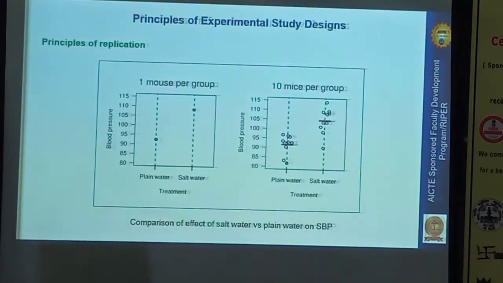This is one example: taking one mouse per group, we look at the impact of salt in water on the BP level. If we take only one mouse, it does not give an accurate value. If we take a number of mice, automatically the accuracy or precision we get is improved. Either we increase the number or we repeat the experiment to reduce the error. Both come under the replication principle.